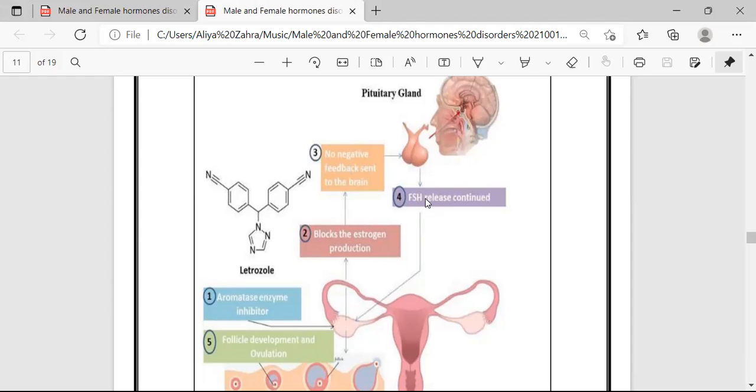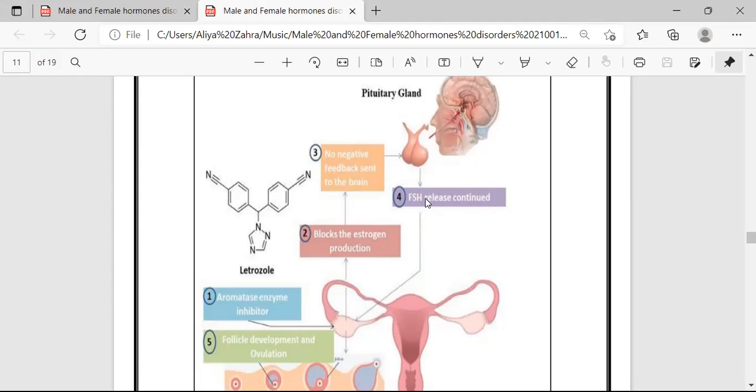Letrozole has a short half-life of 45 hours. After this, it is eliminated from the body. Hence, the blockade on the aromatization is removed, and the hypothalamic pituitary axis is again able to detect the presence of endogenous circulating estrogen and leads to gradual stoppage of follicle stimulating hormone. This results in normal follicle growth and selection of the dominant follicle and atresia of the other growing follicles.